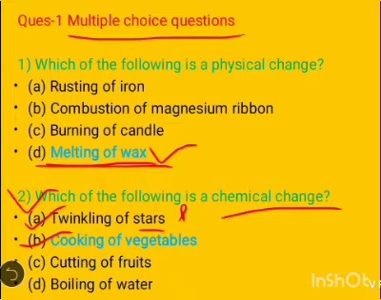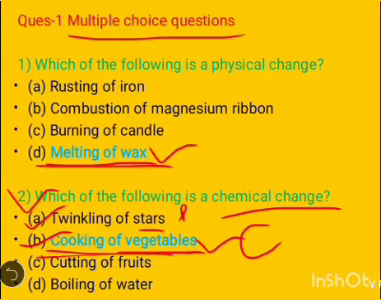Cooking of vegetable. Properties of vegetable change after cooking. That's why it is a chemical change, and it also generates heat. That's why the cooking of vegetable is an example of chemical change. So this is the right option. Cutting of fruit is a physical change because only the size of the fruit is changed. Boiling of water is also an example of physical change. So cooking of vegetable is the right answer.